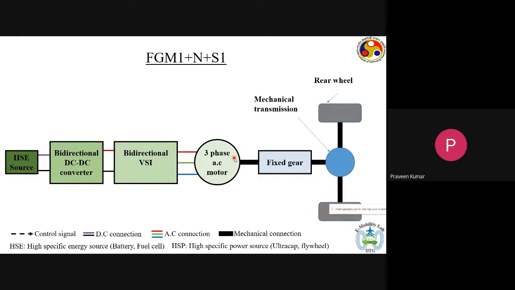And the configuration that we took for our analysis for the Tata Magic is this here. So we took a high specific energy source, which was a battery pack. Then we had a DC-DC converter. Then we had a voltage source inverter feeding the motor. We had a fixed gear and then a differential and then the driven wheel. So that was the configuration that was chosen for the sake of analysis for our example. So I think that this was the last point which I wanted to discuss.